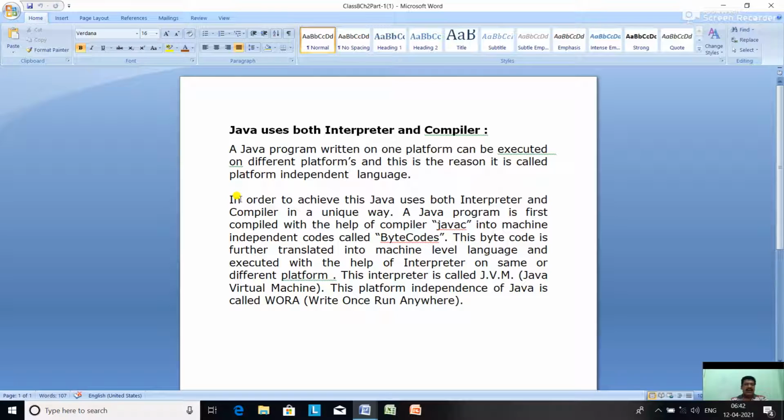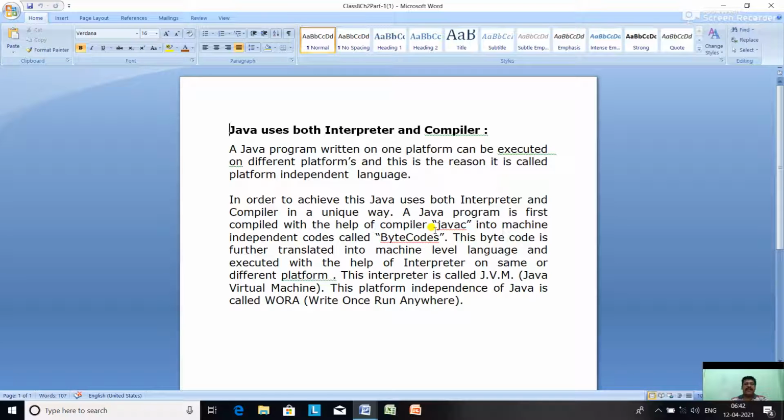Alright. So, in order to achieve this, Java uses both interpreter and compiler in a unique way. Java is the only language which uses both the interpreter and compiler. A Java program is first compiled with the help of the compiler javac. First it is compiled into machine independent code, that is called the bytecode.